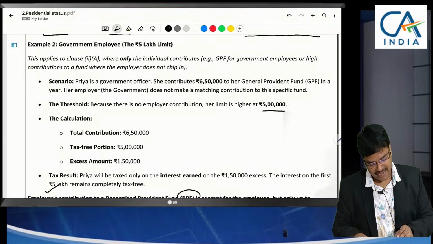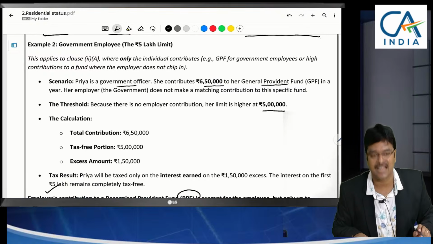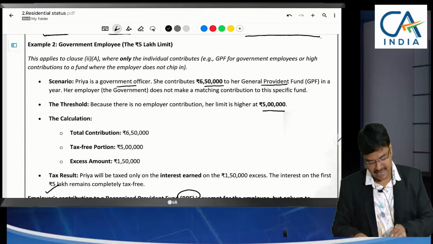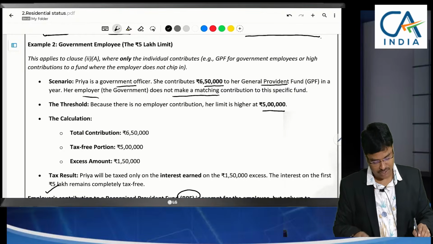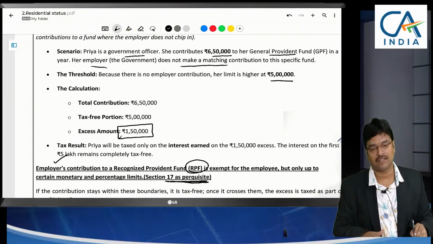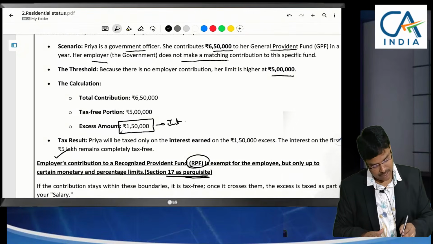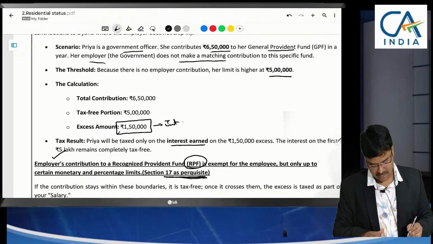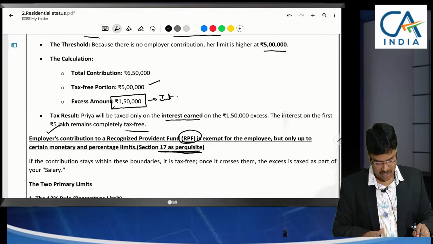So Priya is a government officer. She contributes 6,50,000 to statutory provident fund. In a year, her employer does not make any matching contribution. Now what we need to see here, in excess of 5 lakhs, how much is deposited? 1,50,000. Interest received on this 1,50,000 will be taxable. Interest earned up to 5 lakhs will be exempted. Are the limits clear, sir?